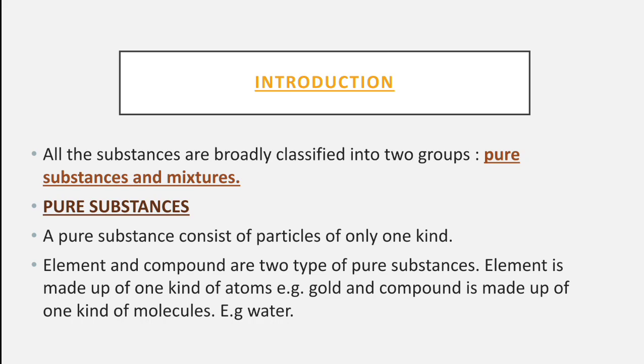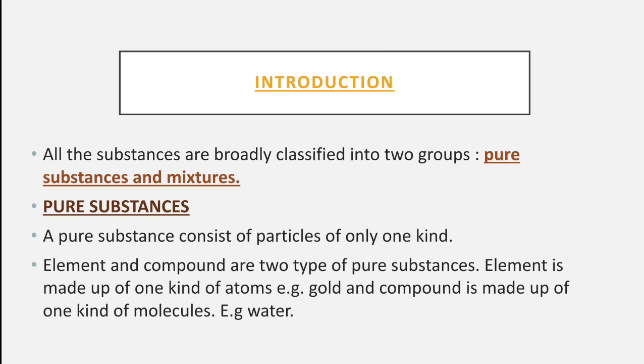We see there are different types of substances. All the substances can be broadly categorized into 2 groups. One group is of pure substances and another group is of mixtures.